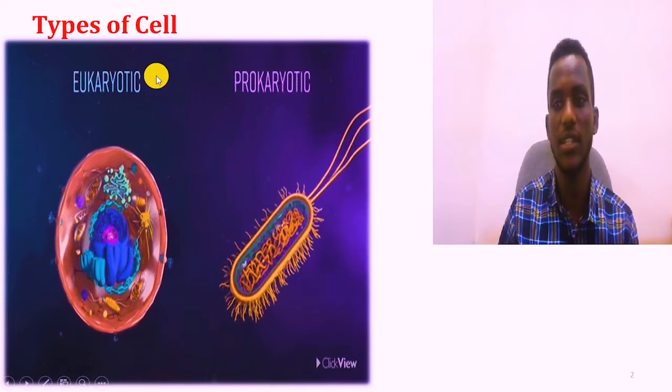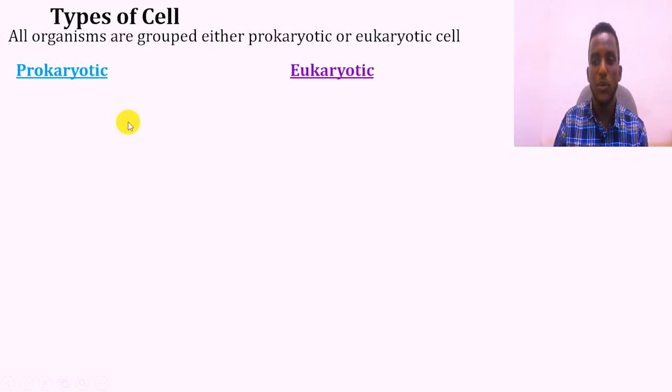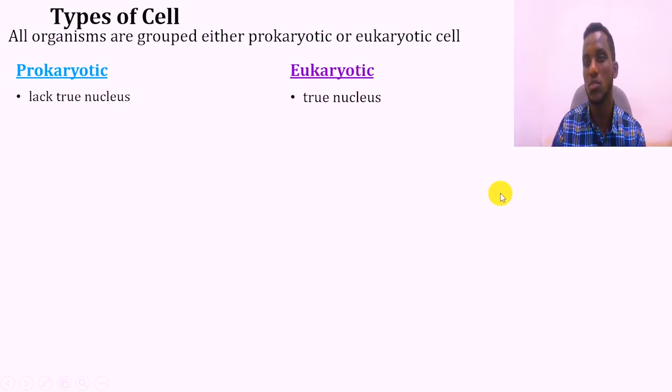All types of cells are classified into two. One is prokaryotic and the other is eukaryotic. ስለዚህ ከስማቸው መረዳት እንደምንችለው ፕሮ ስንል almost false ማለት ነው። ካሪዮቲክ ስንል ኒውክለስ ማለታችን ነው። So false nucleus አለ ማለት ነው, which actually means they do not have a nucleus ማለት ነው, ወይም nucleus የላቸውም. In the case of a eukaryotic cell, eu means true and karyotic means nucleus. So eukaryotic ስንል true nucleus ያላቸው ኦርጋኒዝሞች ናቸው ማለት ነው። So the prokaryotic cell lacks a nucleus or the true nucleus, and the eukaryotic consists of a true nucleus.